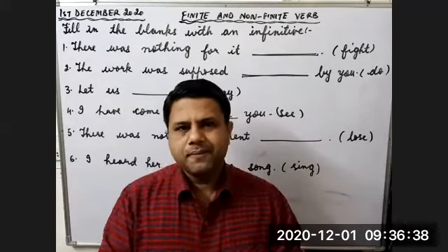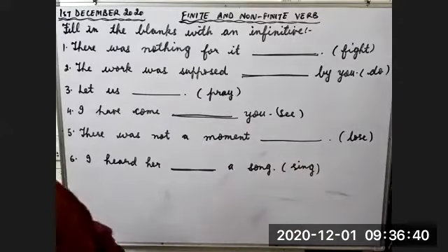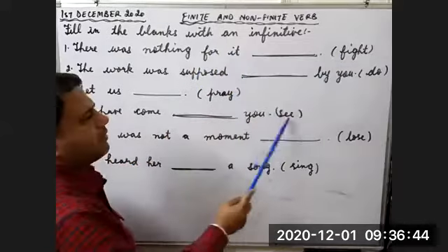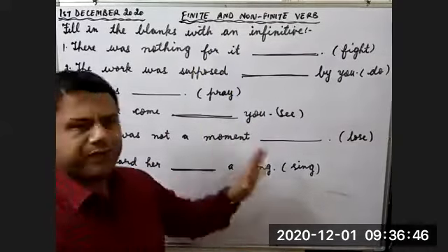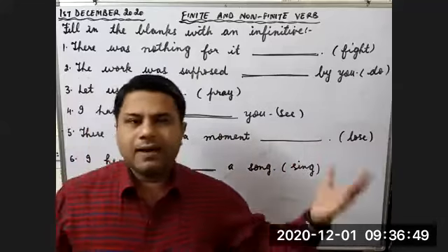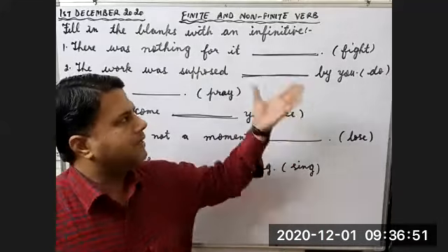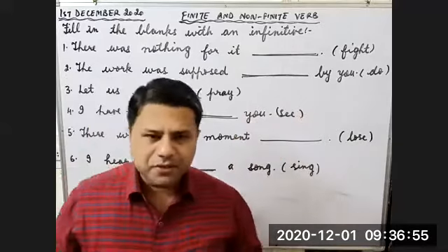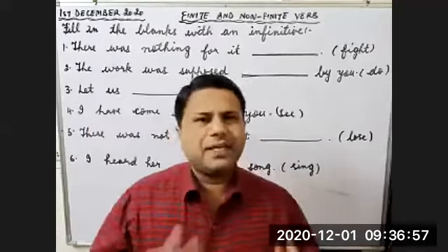Children, whenever you have this type of question, fill in the blanks with an infinitive, one verb will be given to you in the bracket. This is the first type of question related to infinitive. Whenever verb is given to you in the blanks, you have three possibilities.